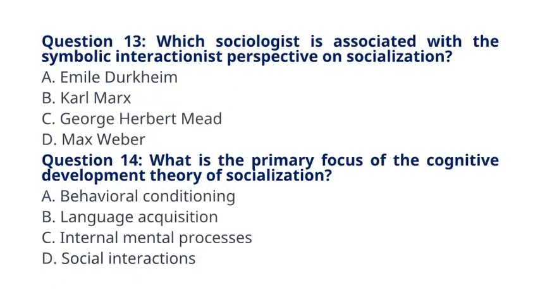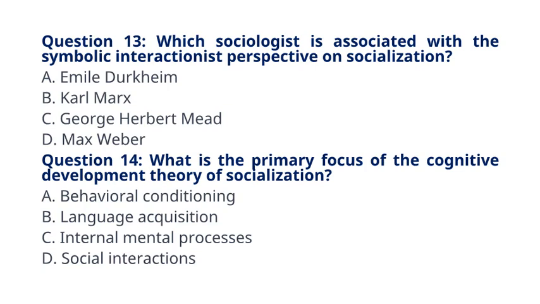Question 13. Which sociologist is associated with the symbolic interactionist perspective on socialization? A. Émile Durkheim. B. Karl Marx. C. George Herbert Mead. D. Max Weber. The correct answer to question 13 is option C. George Herbert Mead. Explanation: symbolic interactionism, a microlevel perspective, is linked to George Herbert Mead's ideas, focusing on individual interactions and the role of symbols in socialization.